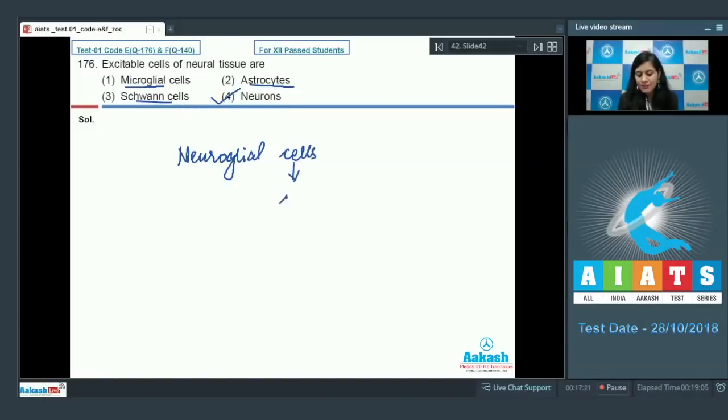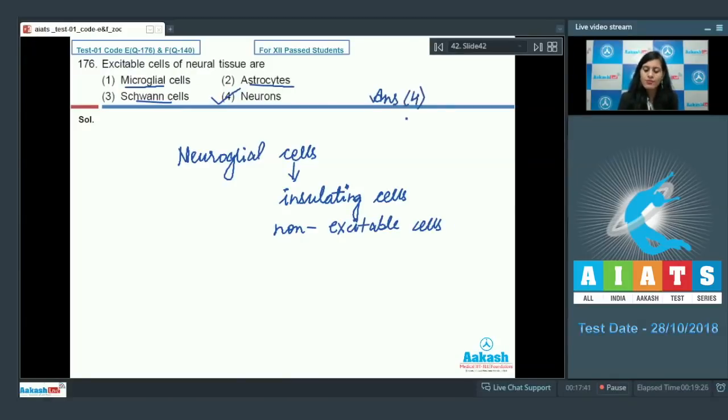And these cells are insulating cells and are non-excitable cells. So the correct answer for this question is option number 4. Let's discuss our next question.